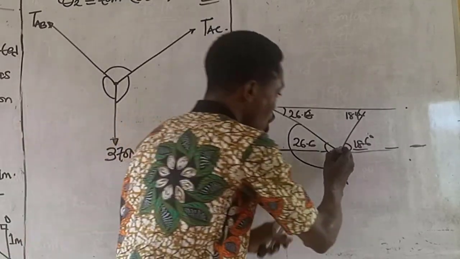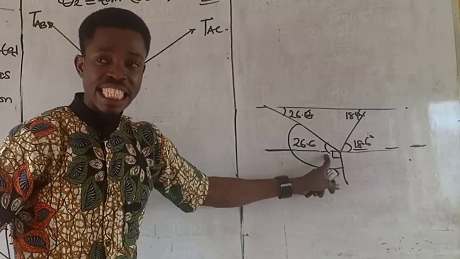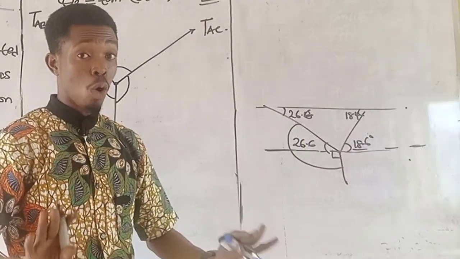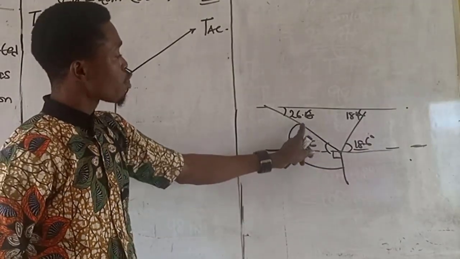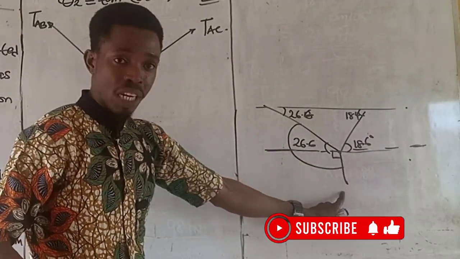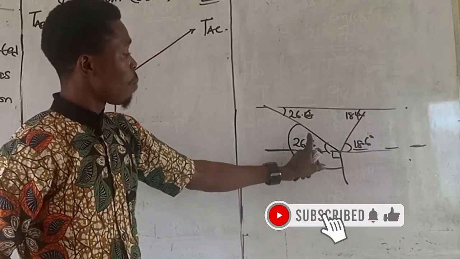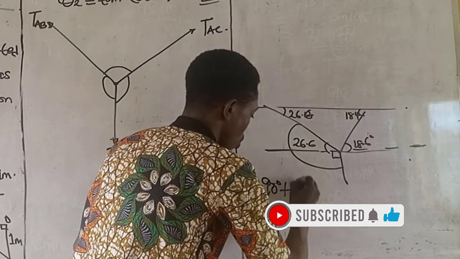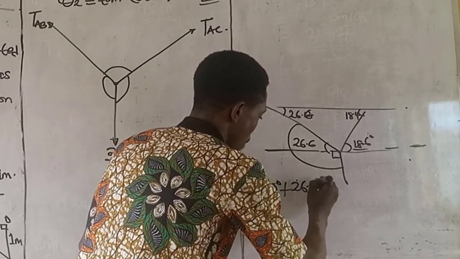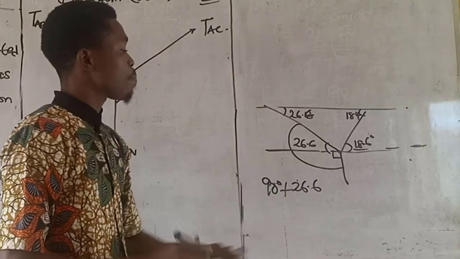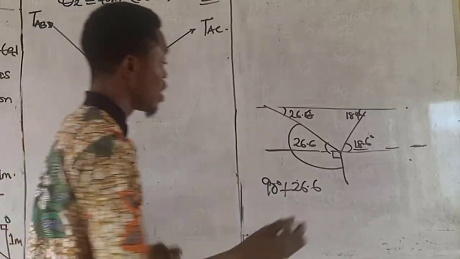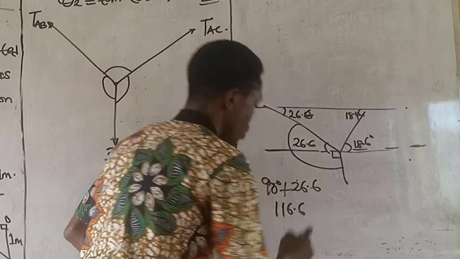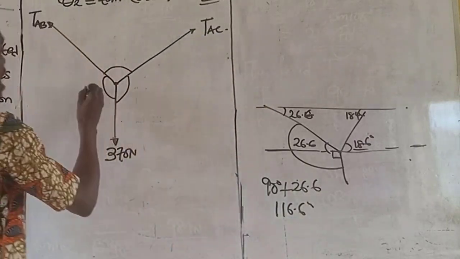That would have been the sum of 90 and 26.6. The angle between this tension and this weight is the sum of 26.6 and 90. So we have 90 degrees plus 26.6, which would have given us 116.6 degrees.